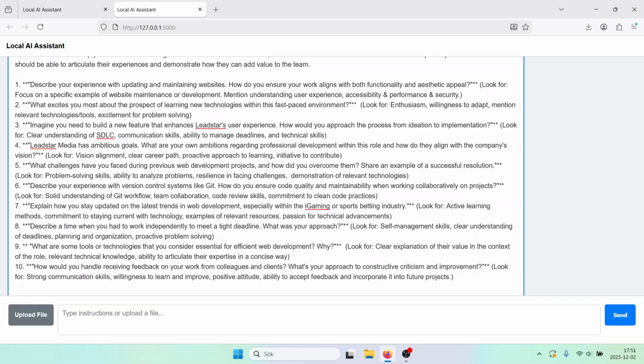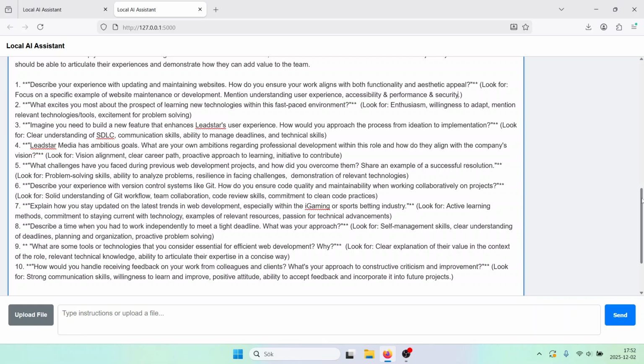So this is also something that we want to look for. We are able to edit the reply that we got from AI. We don't have to accept the reply as it is. We can edit it.